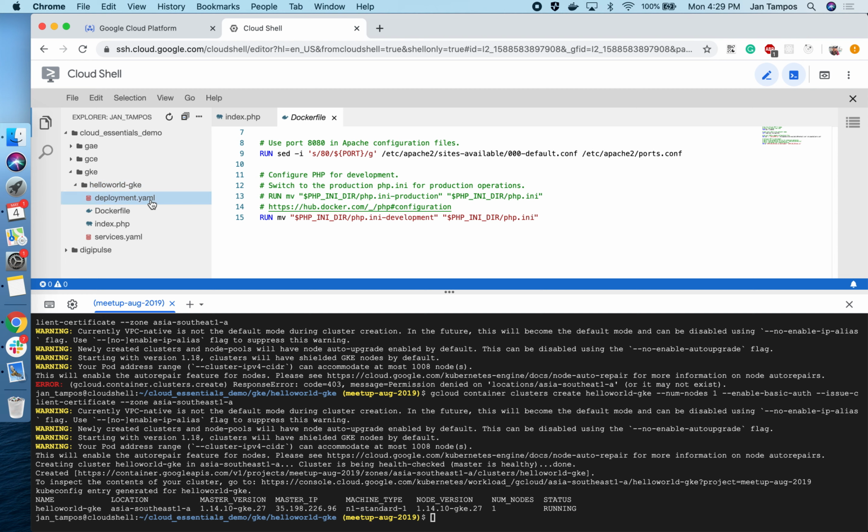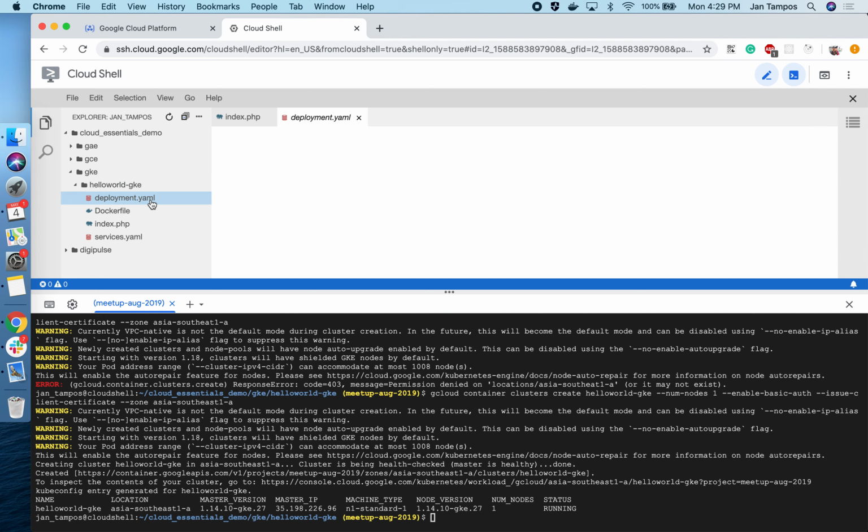A deployment is actually what holds your app. Here I defined a deployment.yaml, which will basically tell the cluster what I want my application to be. It's taking a little bit of time to load, but when I open the file, you will be able to see what it is defining.